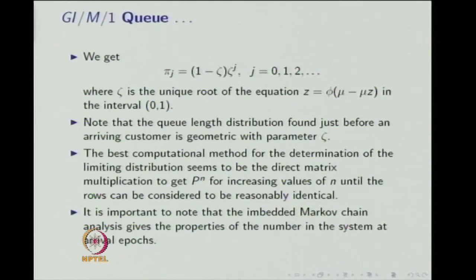It is important to note that the embedded Markov chain analysis gives the properties of the number in the system at arrival epochs.